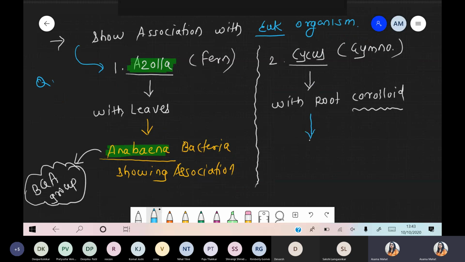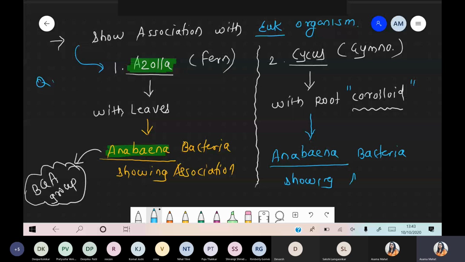And now what happened with this more specific root, the coralloid root? Again, the Anabaena bacteria show association.